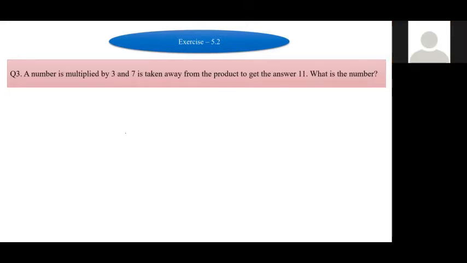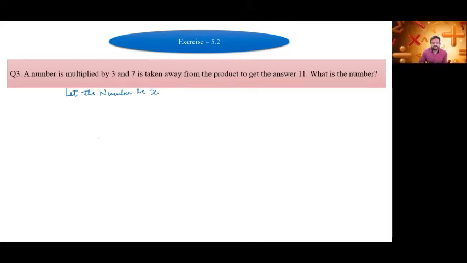Sir, a number is multiplied by 3 and 7 is taken away from the product to get the answer 11. What is the number? So let the number be x. Here it is written a number is multiplied by 3, so x into 3. It will become 3x.